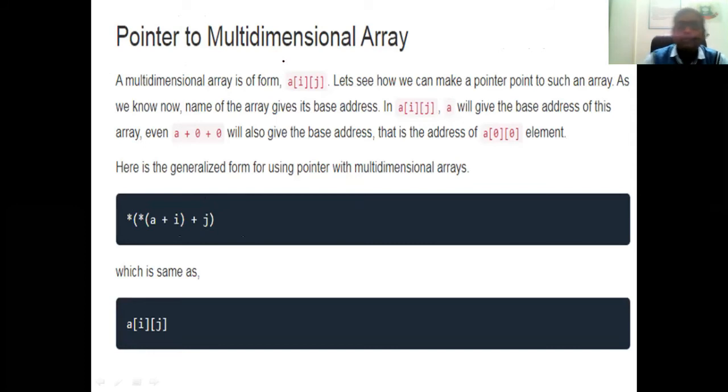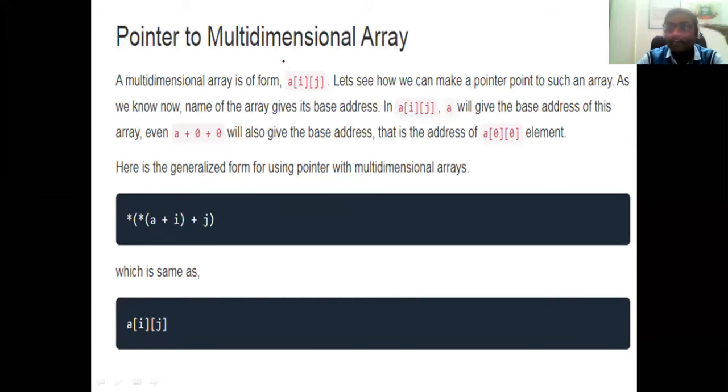A multidimensional array contains rows and columns, and every row is an independent one-dimensional array. Suppose we have a matrix of 3 by 3, that means 3 rows and 3 columns. If I say A of 3 by 3, it is a two-dimensional matrix where the row size is 3 and the column size is 3.